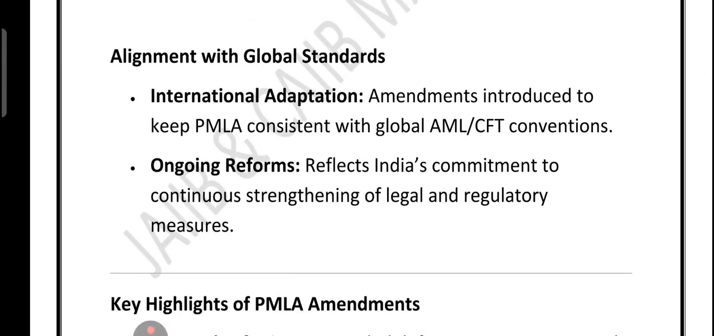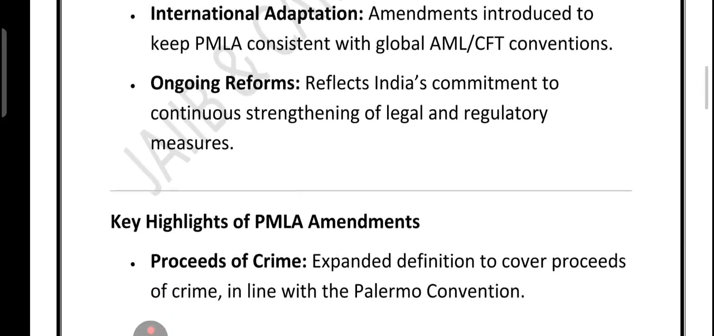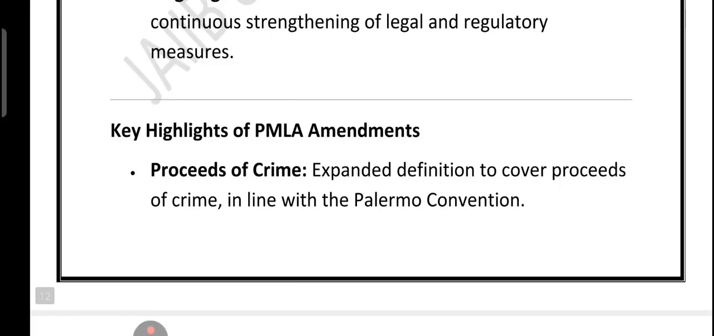Now, let's see how the PMLA aligns with the global standard. The law has been amended from time to time in sync with the international AML and CFT conventions. This shows India's commitment to continuous reform and stronger enforcement. Some key highlights of the PMLA amendment: proceeds of crime, where the definition has been expanded in line with